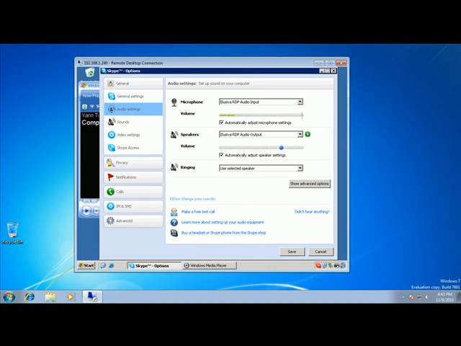With Remote Sound, you can concurrently play multiple audio streams from multiple applications.